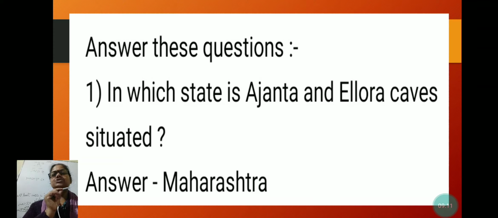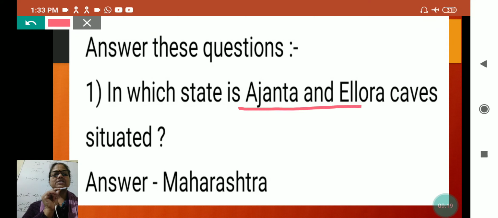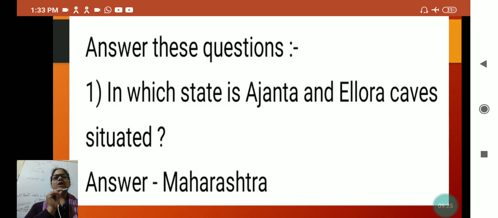Now there are some questions related to these only, which we have studied. In which state are Ajanta and Ellora caves? And what is the answer, my dear? Maharashtra. In which state are Ajanta and Ellora caves? It is situated in Maharashtra.